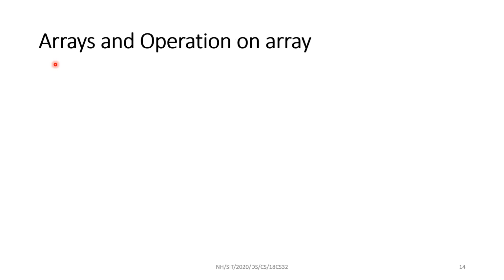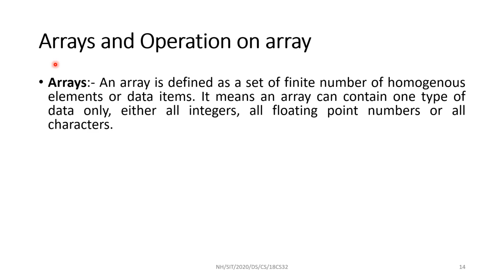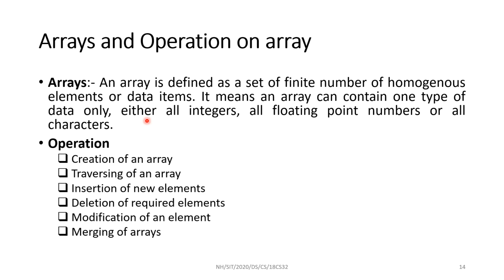Now we'll take a few of the operations on array. Array is defined as a set of finite number of homogeneous elements. The important word that you have to remember is all the elements are of the same type. It means that an array can contain only one type of data. We cannot mix more than one type: a set of integers only, set of floats only, set of characters only. All these are of the same type.